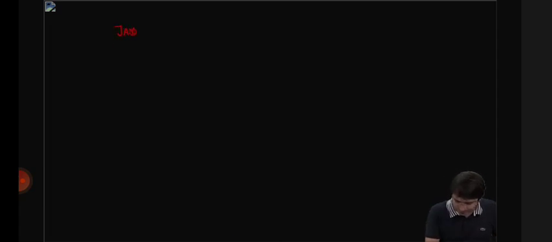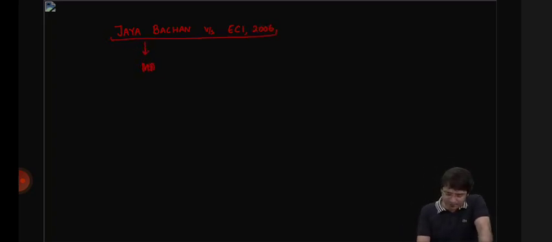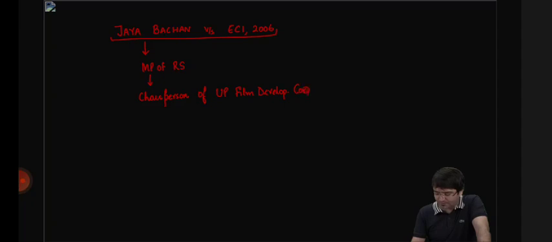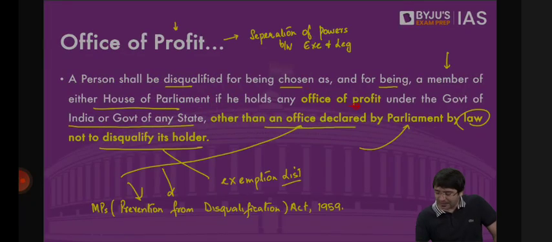Jaya Bachchan versus Election Commission of India, 2006. Jaya Bachchan was a member of Parliament belonging to Rajya Sabha. She belongs to the Samajwadi Party. And as a member of Parliament belonging to Rajya Sabha, she was also appointed as the chairperson of UP Film Development Corporation. When she was appointed, somebody raised the issue that Jaya Bachchan should be disqualified. Why? Because she is holding an office of profit under the government of a state.